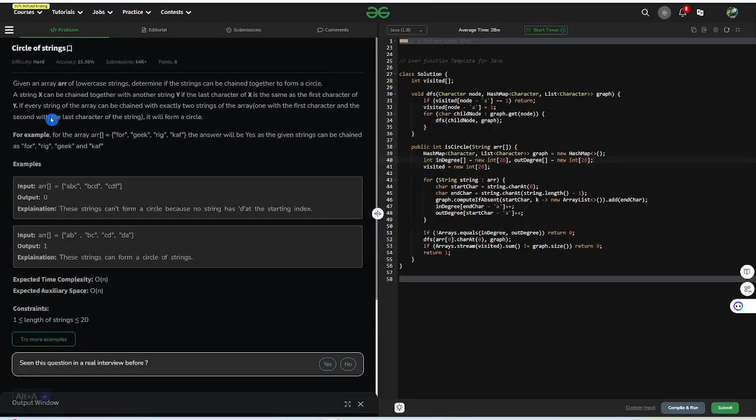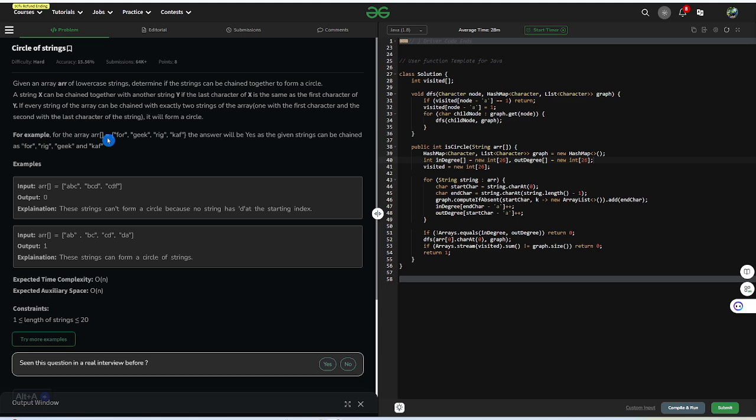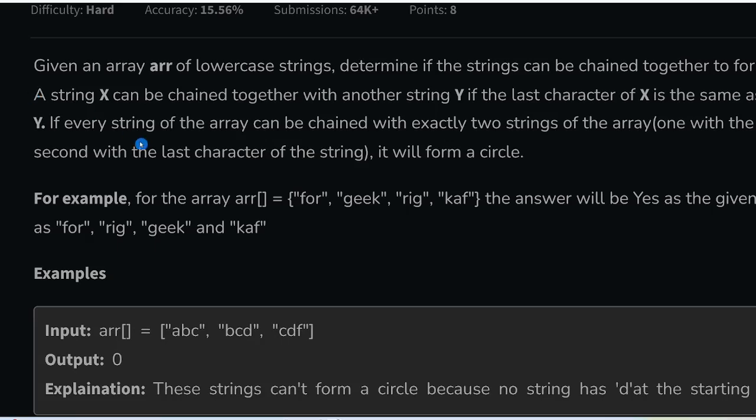I would say it was a medium level question, not hard. I can give you more of an overview when we are discussing the problem itself. Okay, let's go to the problem.